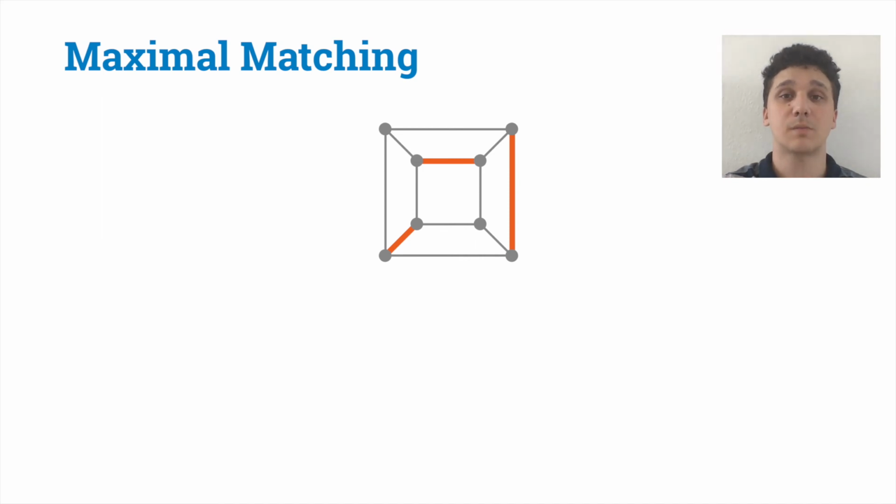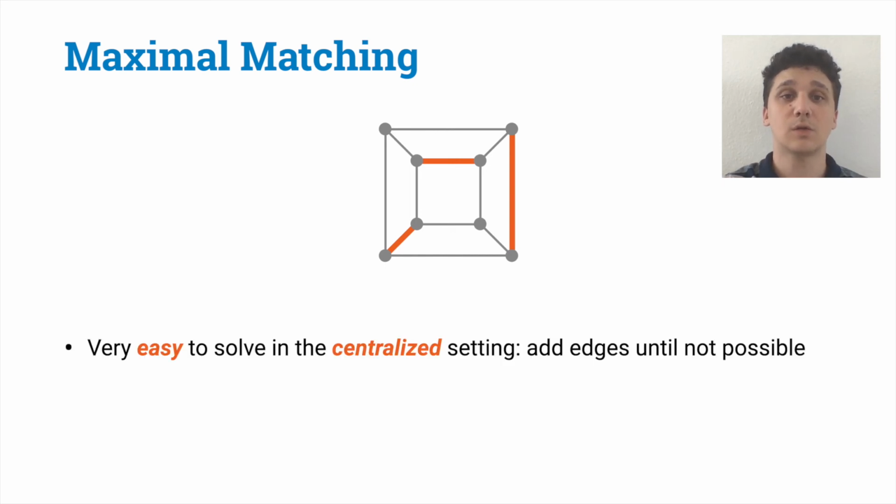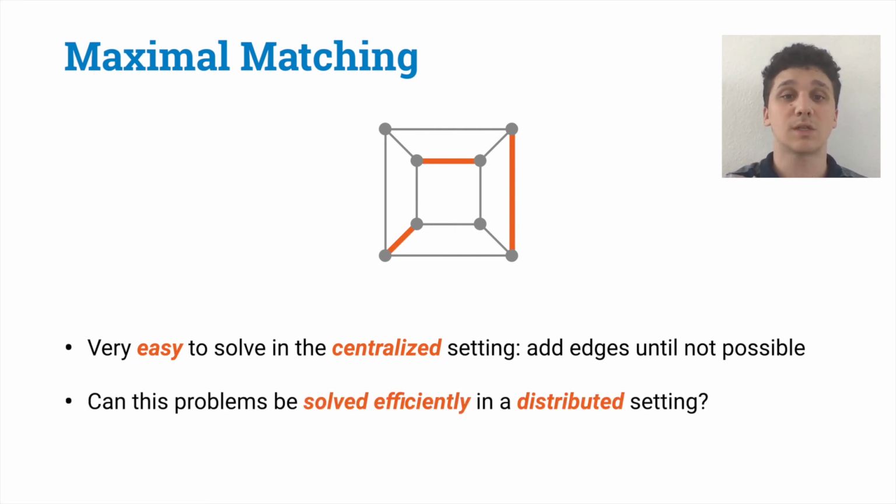So let's start from maximal matching. We have to find a subset of edges such that each node is incident to at most one edge and such that this set is maximal, meaning that we cannot add additional edges without violating the first constraint. Note that this is a very easy task in the centralized setting that we can solve by using a greedy algorithm. What we study in this work is the distributed complexity of this problem.